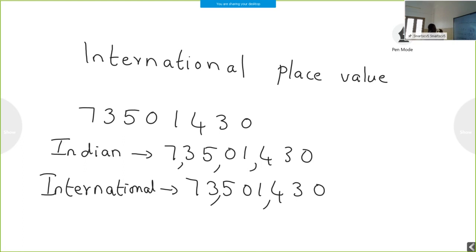Even if it is in the Indian or the international place value system, the value of the number is the same. We only use different names to read this number. That is the only difference.